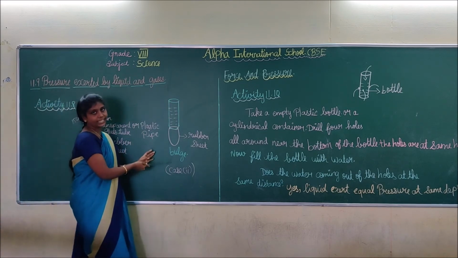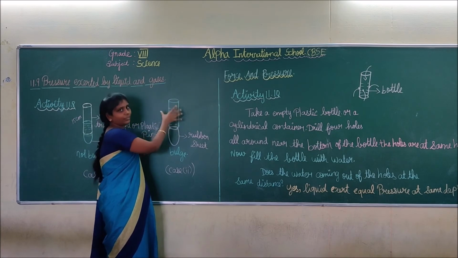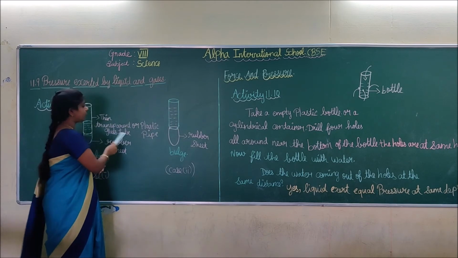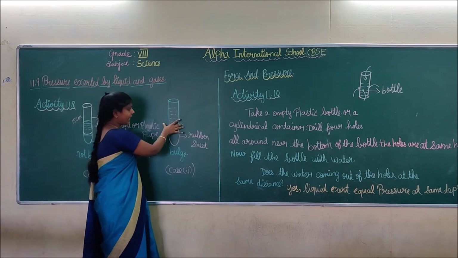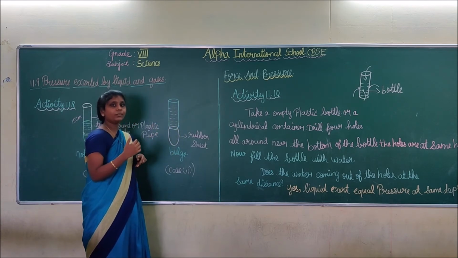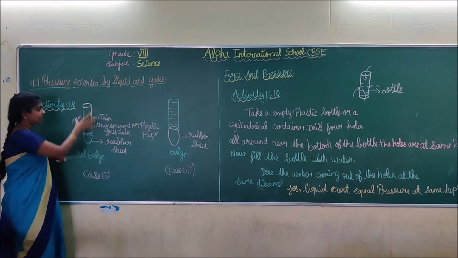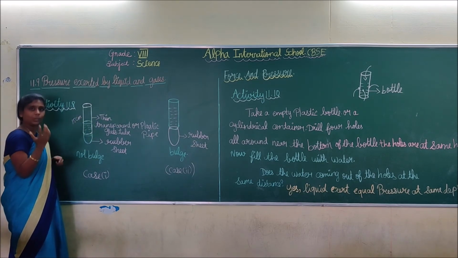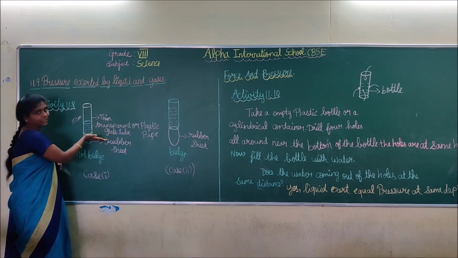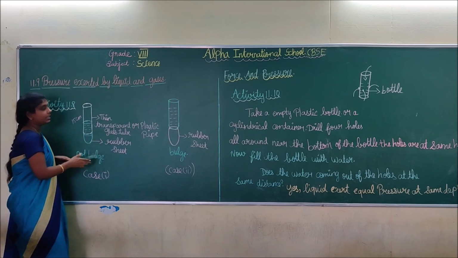Next, in the second case, what are they doing? They are adding some more water to the thin transparent glass tube or plastic pipe, and automatically the rubber sheet bulges. Why? Because of pressure. In the first case we poured only a little water, so only little pressure was given and the rubber sheet did not bulge.